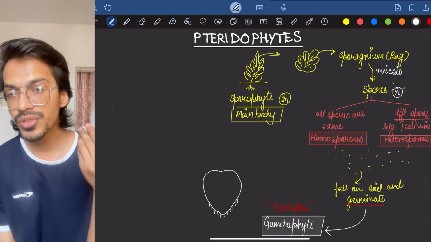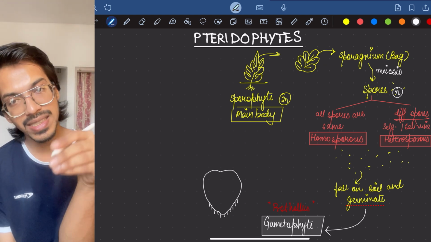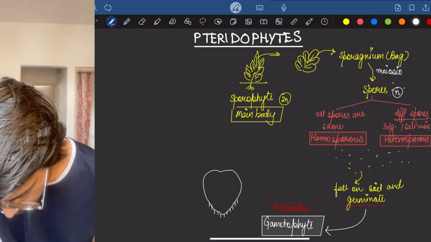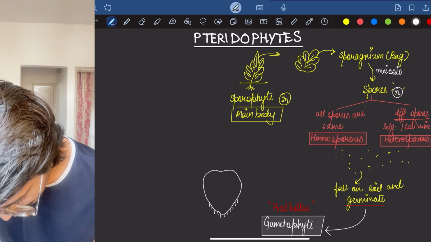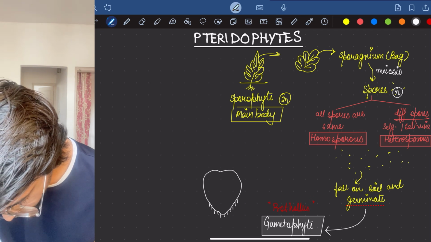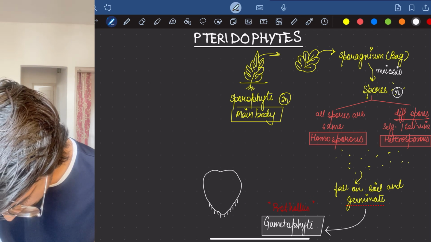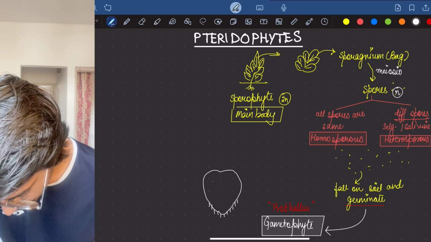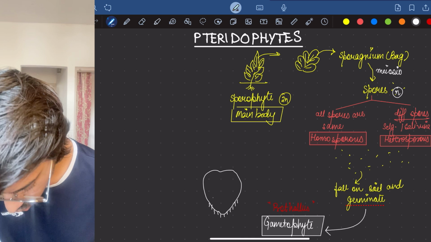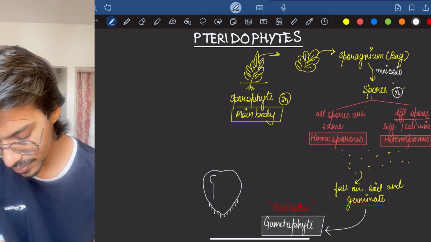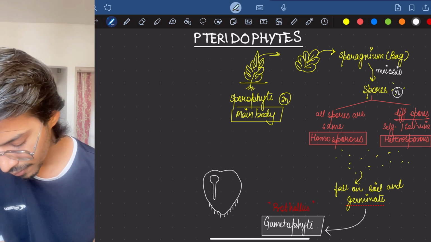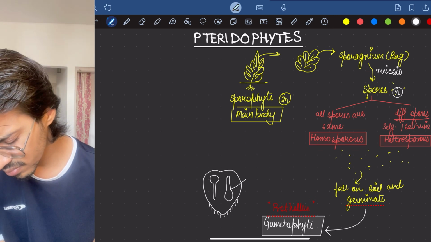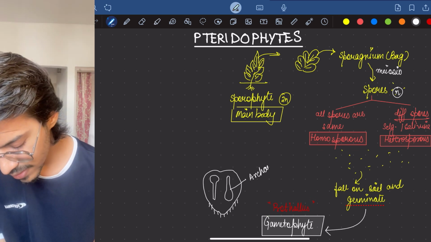Normally it is said that the female gametophyte bears like itself on the sporophyte only. It doesn't disperse if it is like that. So over here there will be what? A male structure, which I am making here like this, and a female tube-like structure like this. So the female structure is called what? Archegonium. Whereas the male structure is called what? Antheridium.